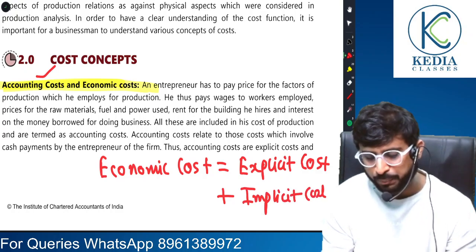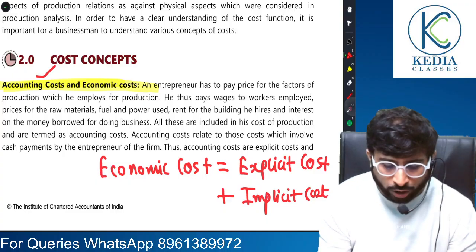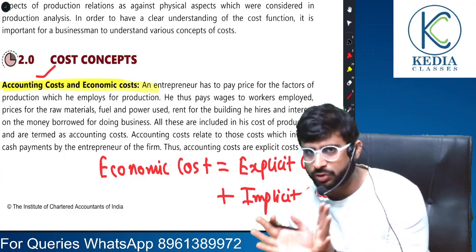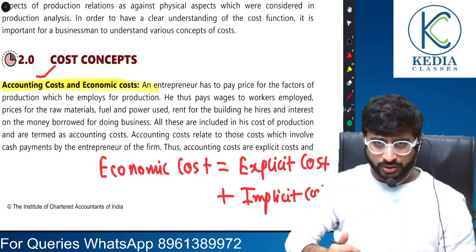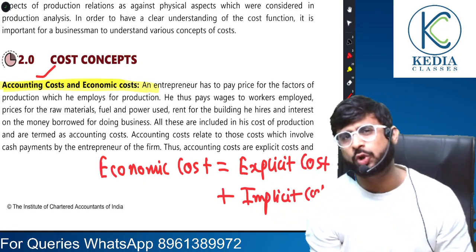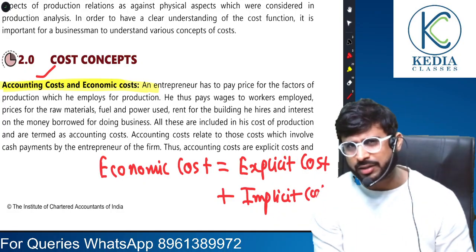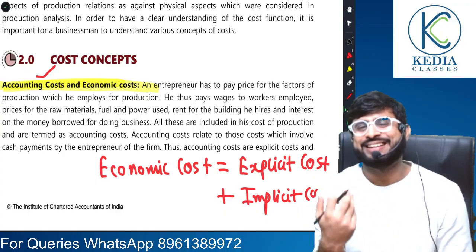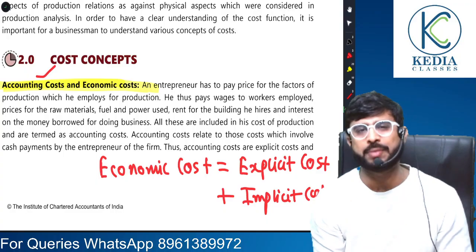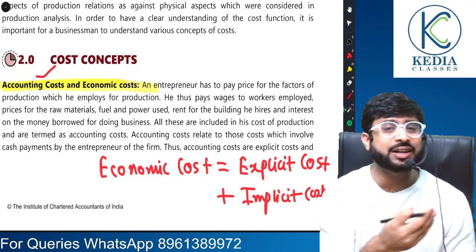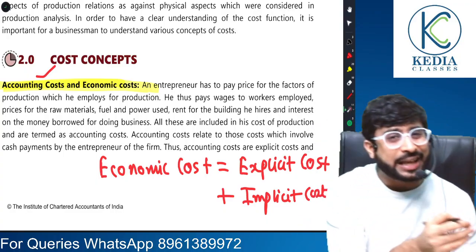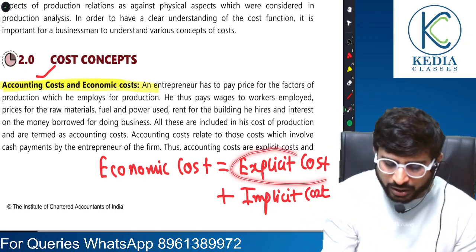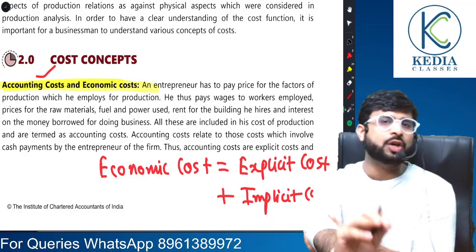Before I explain what implicit cost is, I would like to revise what explicit cost is, which I just mentioned. Explicit cost is also known as accounting cost. It is a cost which results in actual outflow of money. Don't worry, I will mark it in the material as well. But first try to understand, explicit cost is anything that results in actual outflow of money. For example, the rent that I have paid, salaries that I have to pay, raw materials that I have to buy. All these come under explicit cost, hence accounting cost.